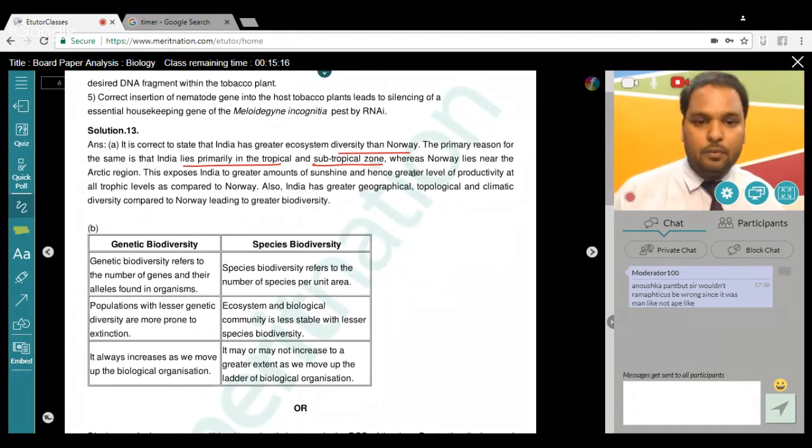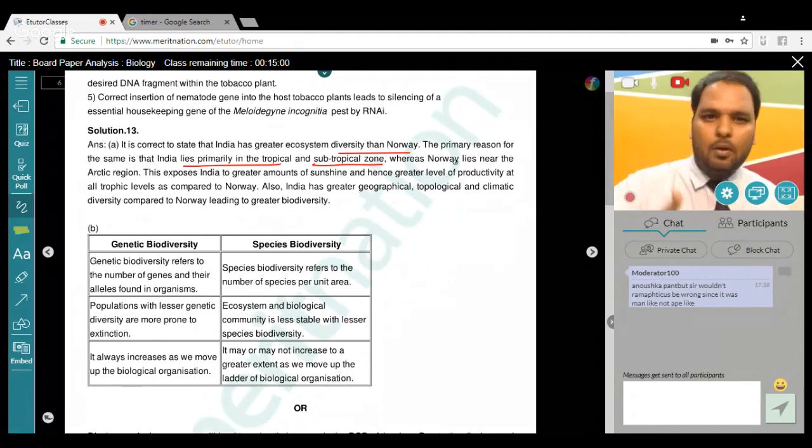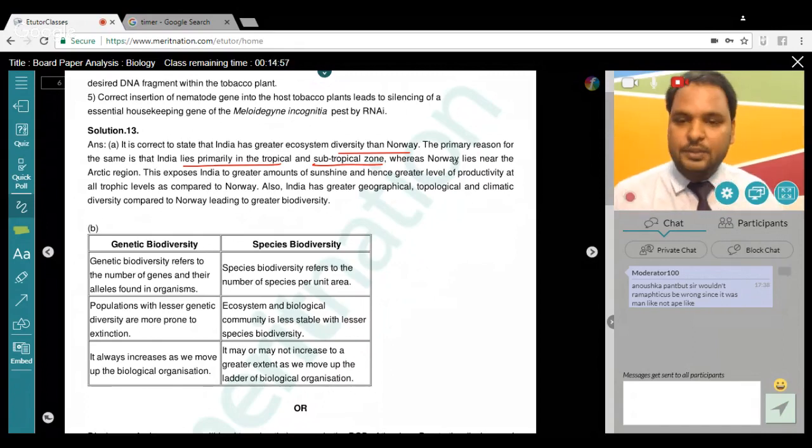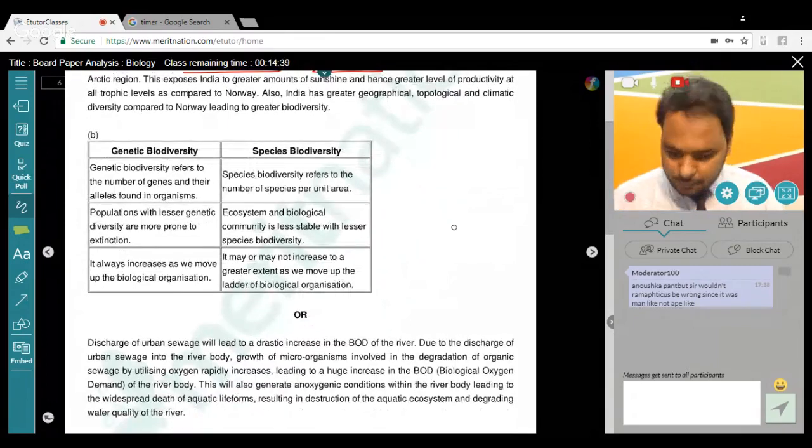near the equator also, whereas Norway lies near the Arctic region. If you talk about biodiversity, or about biomes, the Arctic does not have such great diversity. Your rainfall and temperature all influence greater diversity in India rather than in Norway. So that you need to explain. It has 2 parts. Next, part B: write the difference between genetic biodiversity and species biodiversity that exists at all the levels of biological organization. Simple. Again an NCERT question, asked many times before.